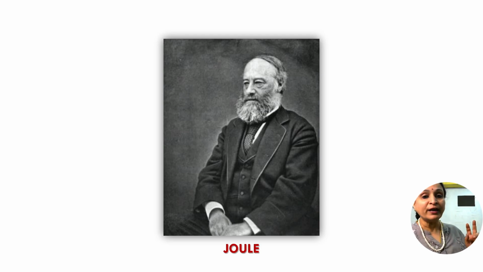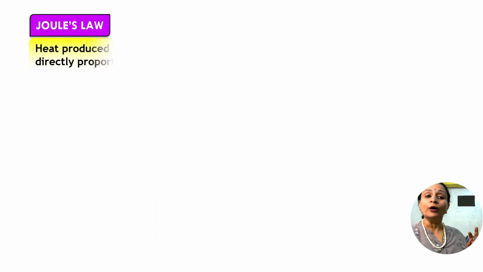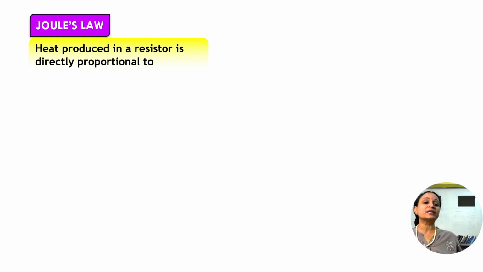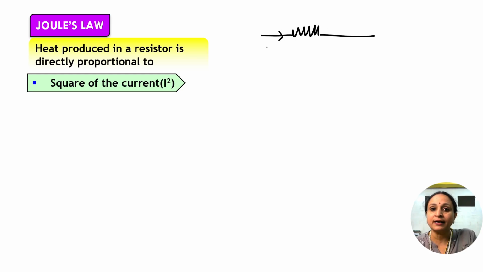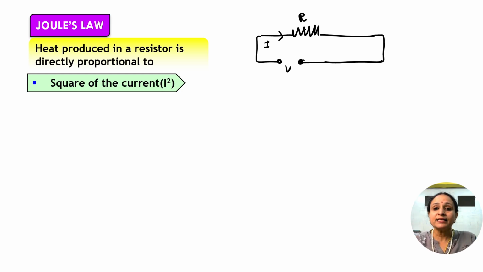He got some very interesting results. According to this law, the heat which is produced in a resistor is directly proportional to the square of the current which is passing through the resistor. Now I have got the resistor out here. There is a current I flowing through it. The resistor is R. Of course, the circuit is complete and we have got a source of voltage attached to it. Now he says that the heat produced in this resistor, taken as H, is directly proportional to the square of the current.